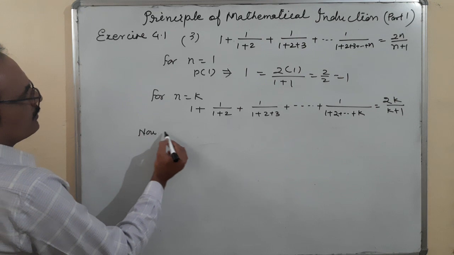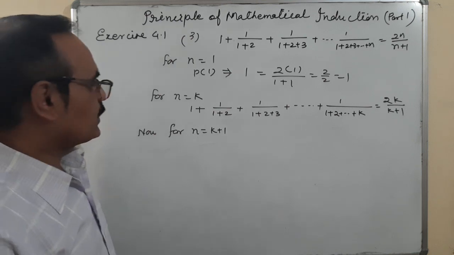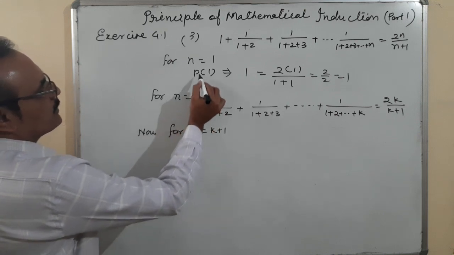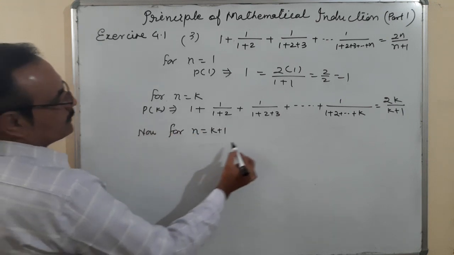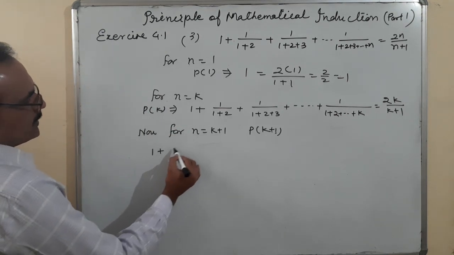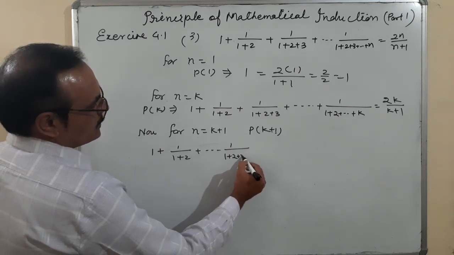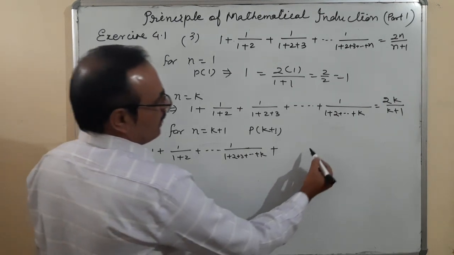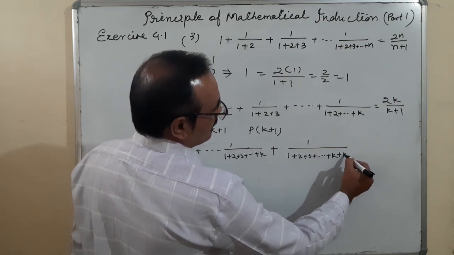Now for n is equal to k plus 1. So put the value. For n is equal to 1, this is P of 1, second is for P of k, and third is for P of k plus 1. So for P of k plus 1: 1 plus 1 upon 1 plus 2, plus 1 upon 1 plus 2 plus 3, up to k, and plus, what is the next term? 1 upon 1 plus 2 plus 3 plus up to k plus 1.